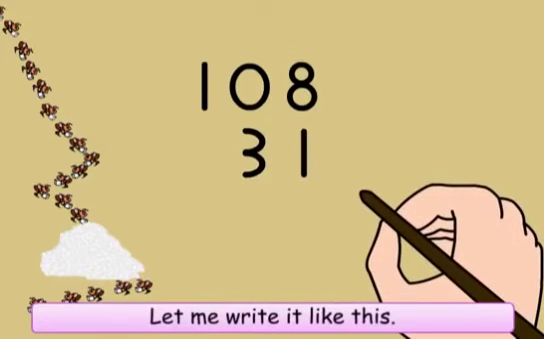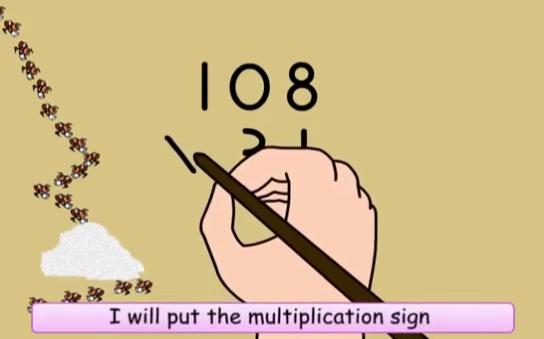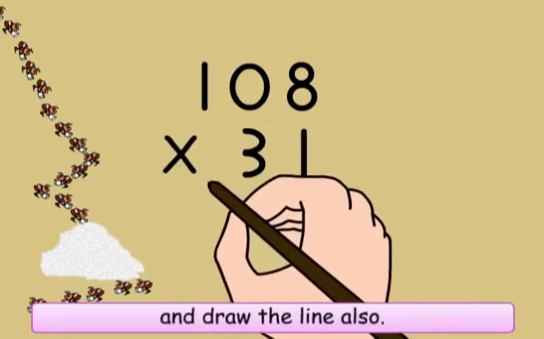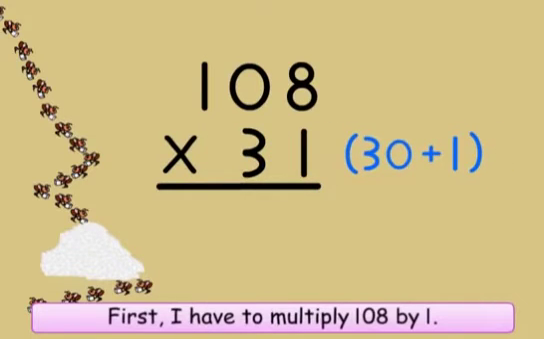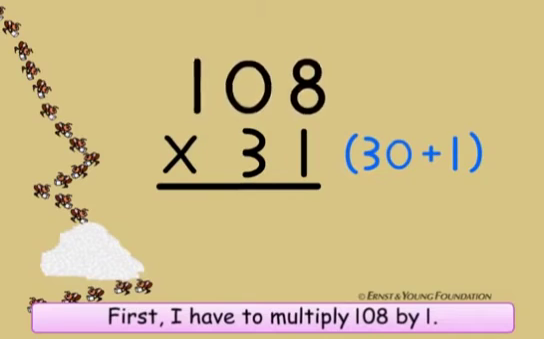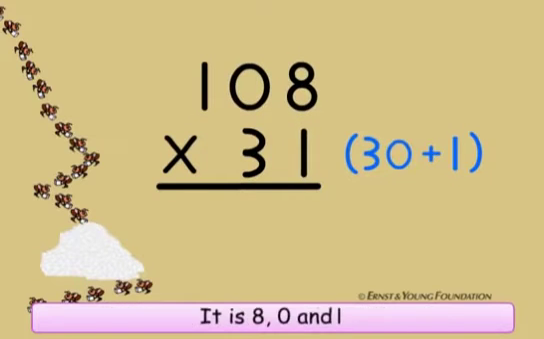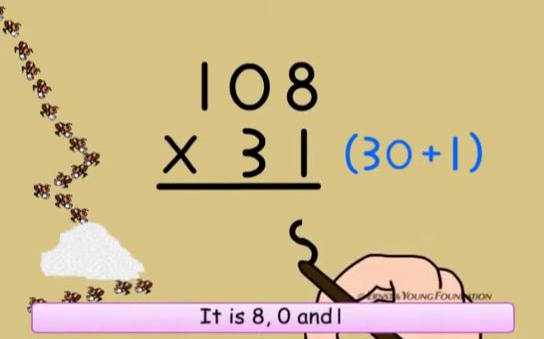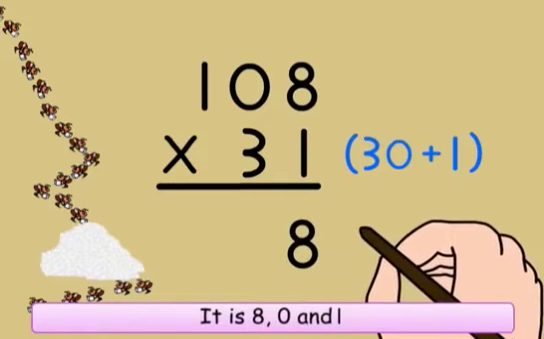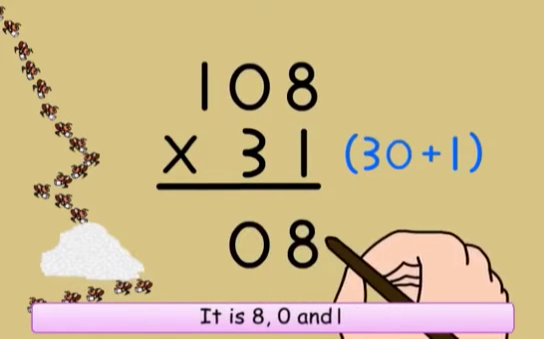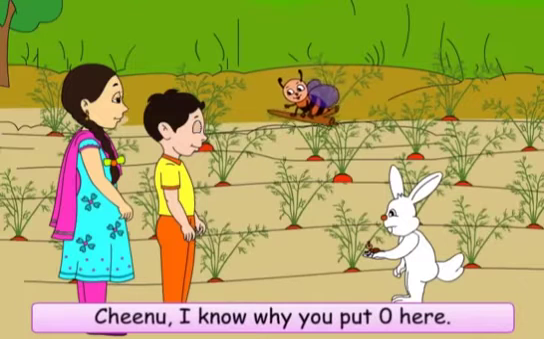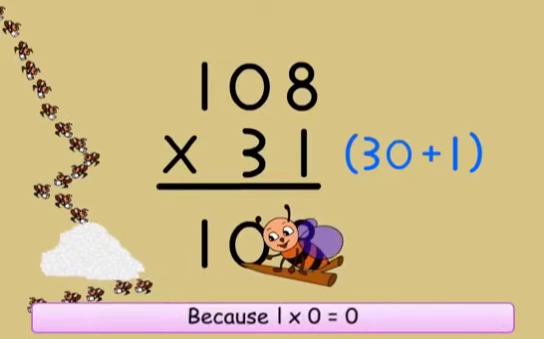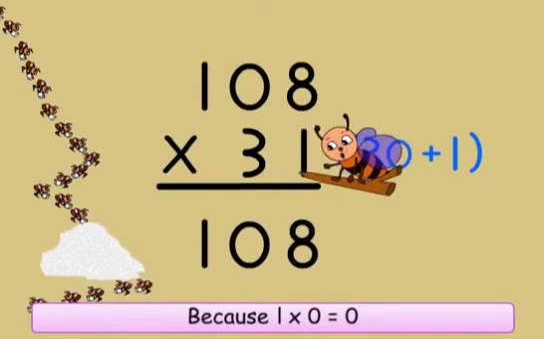Let me write it like this. I will put the multiplication sign and draw the line also. First, I have to multiply 108 by 1. It is 8. 0 and 1. Chinu, I know why you put 0 here. Because 1 into 0 is equal to 0.